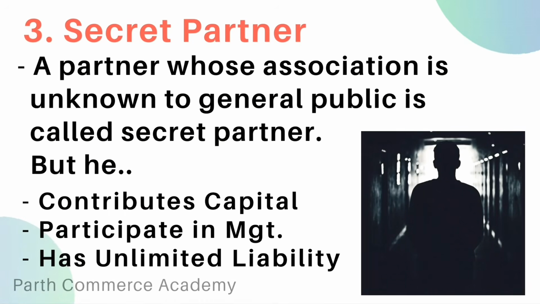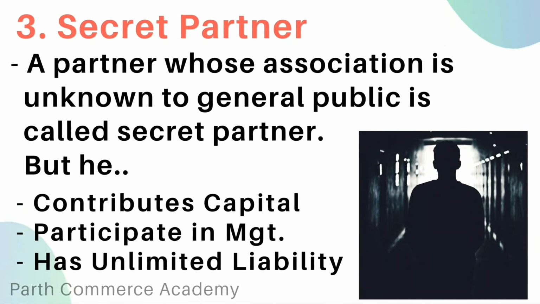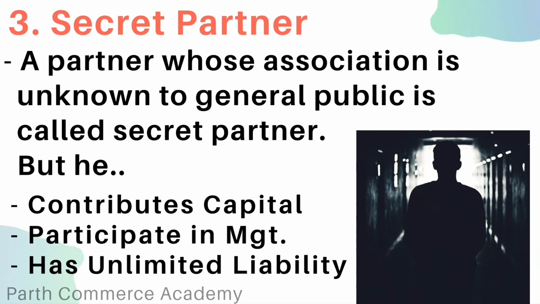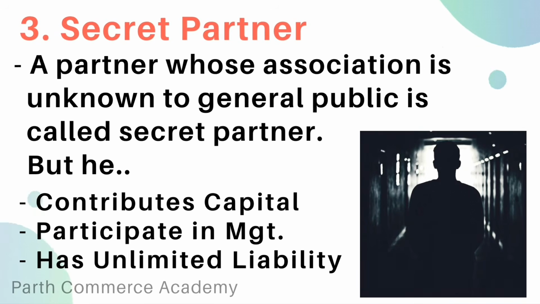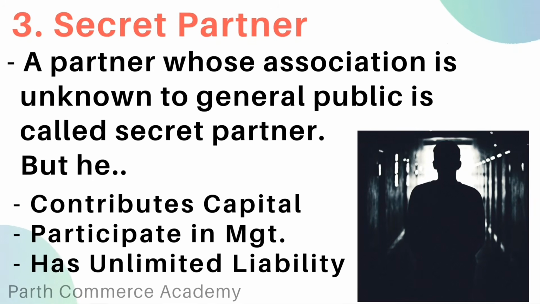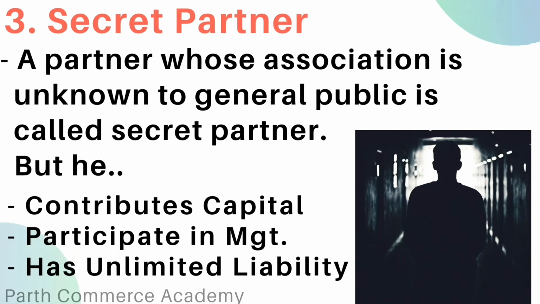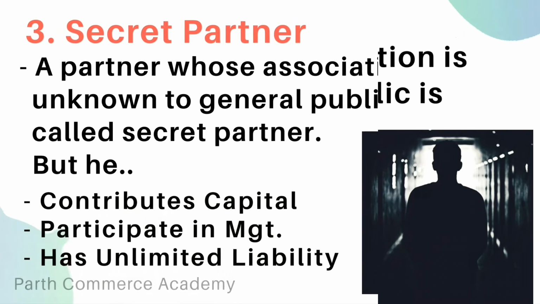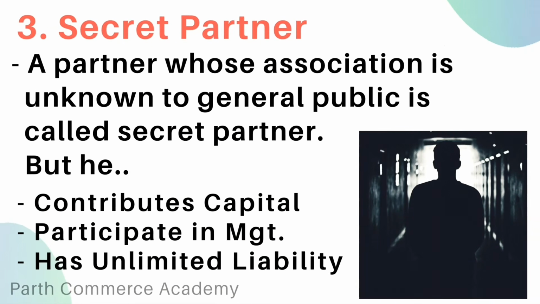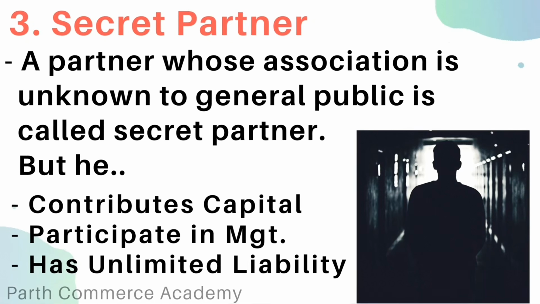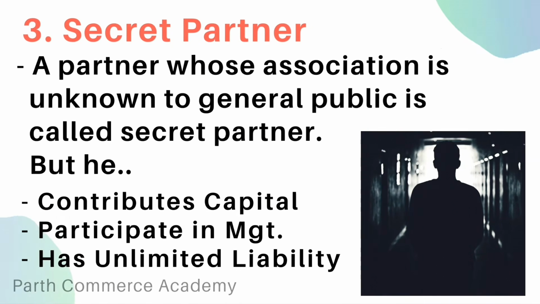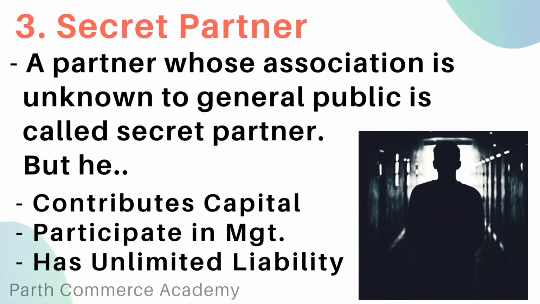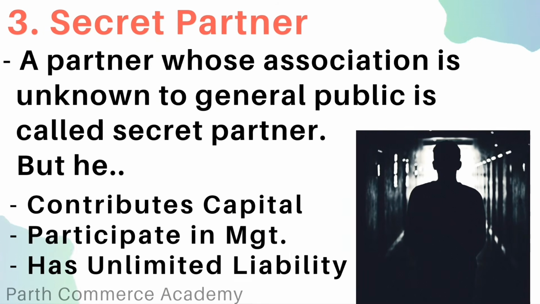Next is a secret partner. A partner whose association is unknown to the general public is called a secret partner. But he also contributes capital, he also participates in management, he also shares profit and loss, and he also has unlimited liability in the firm. Only the name is unknown, otherwise he is like a normal partner.